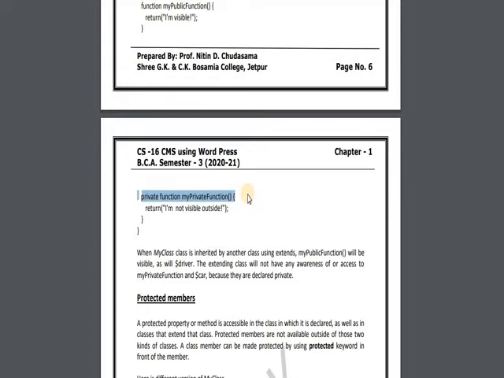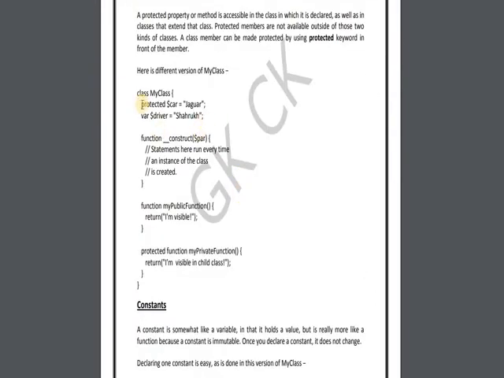Simply write the keyword protected before the variable name and before the function name. Then that function and those variables are visible in the child class and accessible through the child class, but not outside of that class, out of scope.